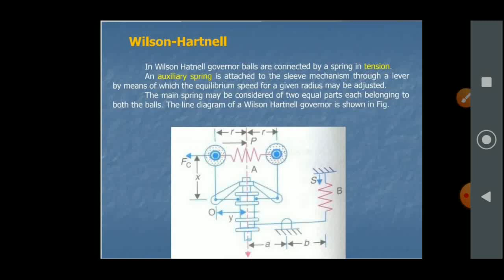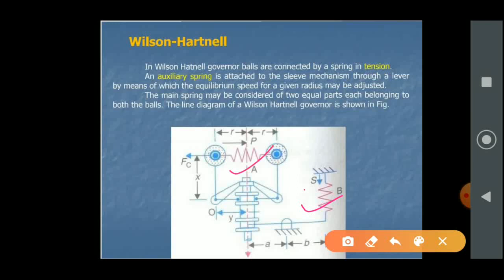Now let's see the Wilson-Hartnell governor. In the Wilson-Hartnell governor, the balls are connected by a spring in tension. B is the auxiliary spring and P is the primary spring.